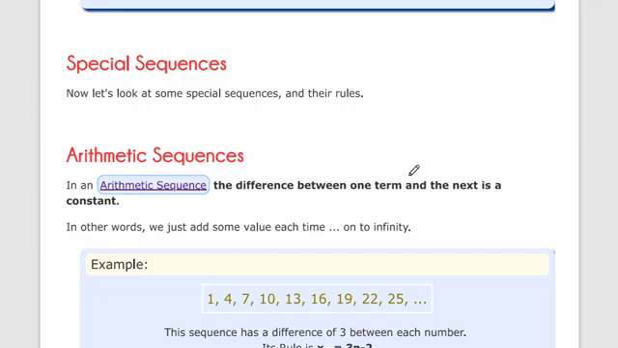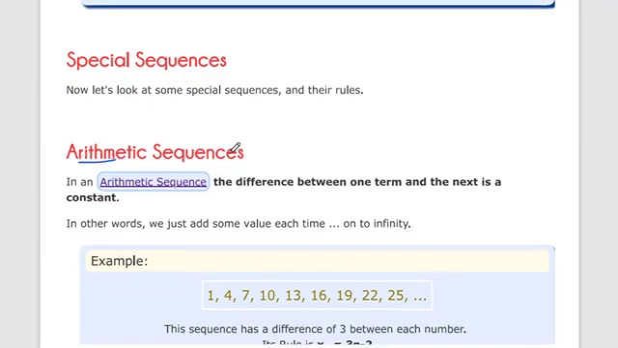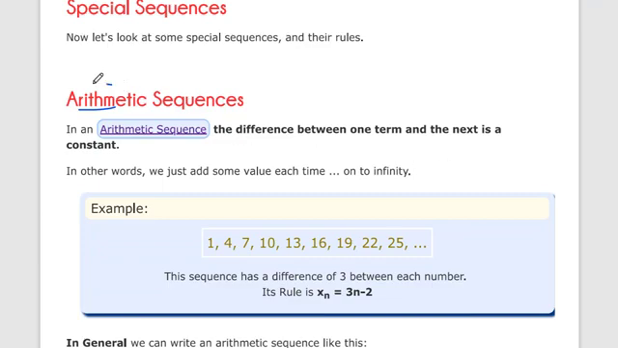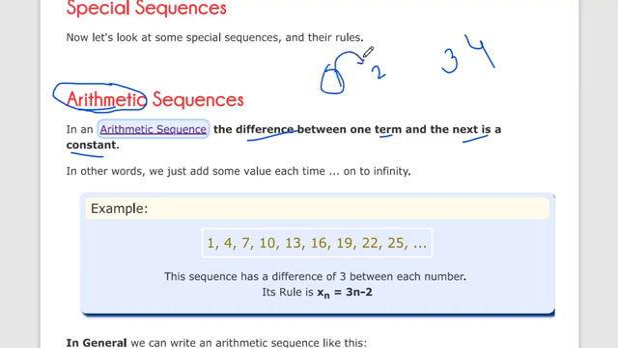Now let's start with some special types of sequence. Arithmetic sequence. Arithmetic means addition or subtraction, so in this sequence we have to write in addition or subtraction form. What is an arithmetic sequence? The difference between one term and the next is a constant. The difference between the first term and second term, or third and fourth, is constant.